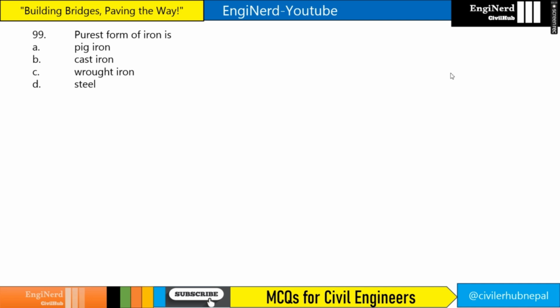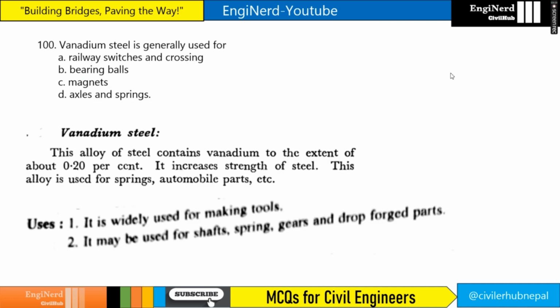Purest form of iron is what? Purest form of iron is wrought iron. Vanadium steel is generally used for what? Vanadium steel is generally used for excellent springs. So if we see here, this alloy is used for springs, right? So it is basically used for excellent springs.